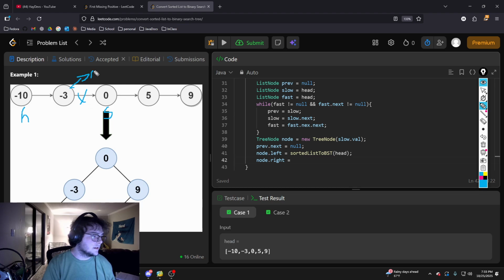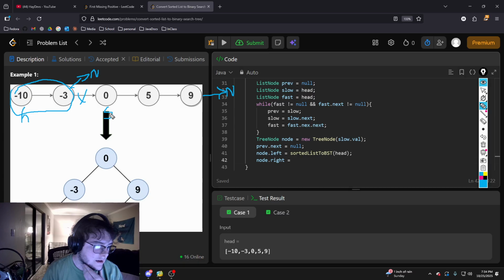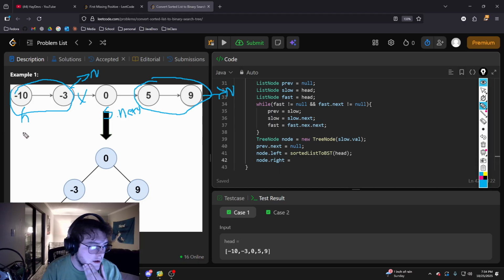Calm down, guys. So when fast iterates through this part of the list, it will stop here, and then the slow should be at 3. And then for this value, this is pointing to null. And we're going to pass slow.next. So we're going to pass these two nodes, linked list, into the right.